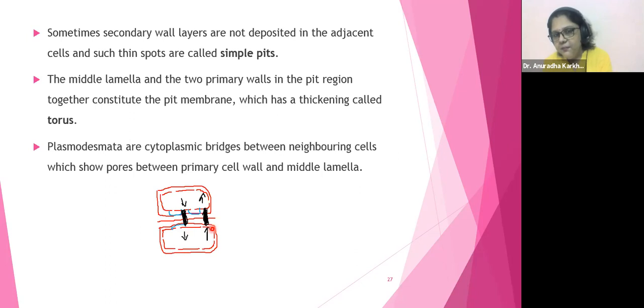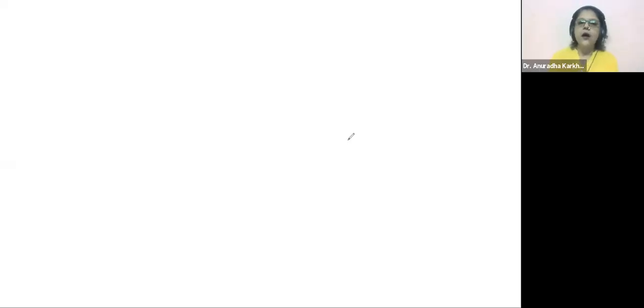Primary is outer, बेटा. Primary हमेशा बाहर रहता है. Apposition से secondary अंदर की तरफ बनेगा. Primary is always outside. Right? I'll label it for you all if you want, or I'll share it on a whiteboard. Don't get confused, I'll make it on a whiteboard for you all. Someone has said this is just like donuts, exactly. I'll make it for you all, so it will be very easy for you to understand.